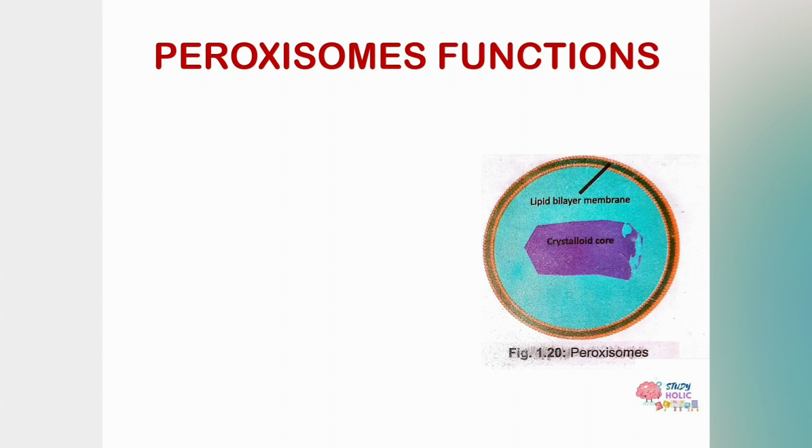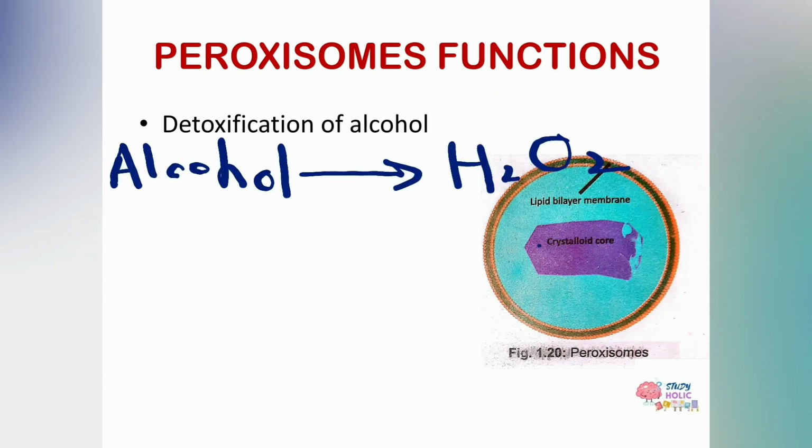Now let's talk about the functions of peroxisomes. There are basically two main functions. First of all, it leads to detoxification of alcohol. So how do the peroxisomes detoxify alcohol? Now let's discuss the procedure of the detoxification of alcohol. The first procedure takes place in the peroxisomes by certain peroxisomal enzymes. The first step is that the alcohol is converted into hydrogen peroxide with the help of peroxidase enzyme.